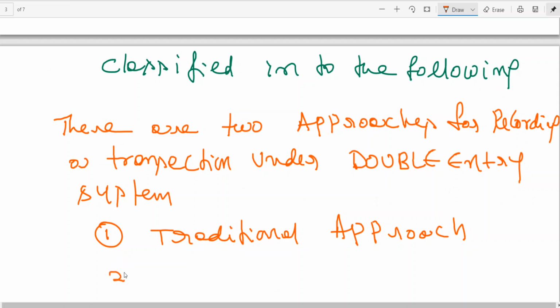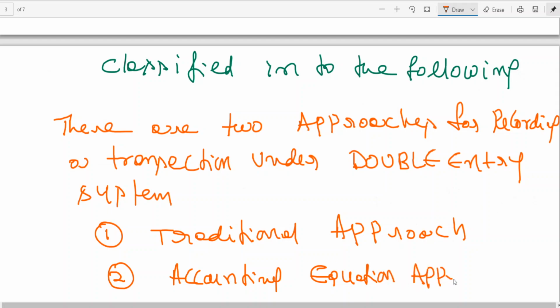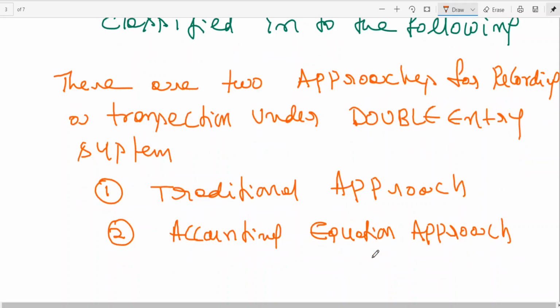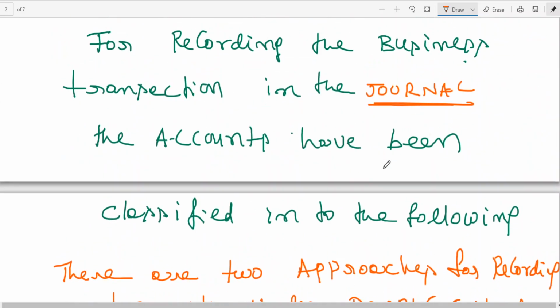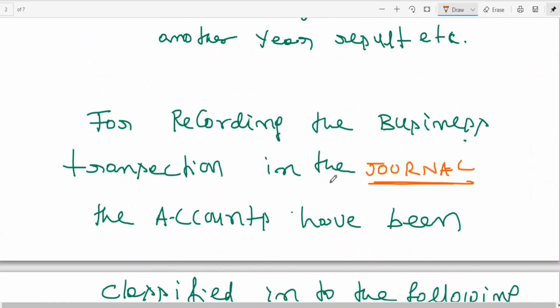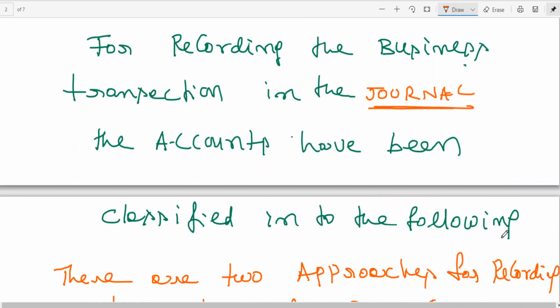Then the second approach is called the accounting equation approach, or it is also called the modern approach. You can see from here: for recording the business transaction in the general, the accounts have been classified into the following.